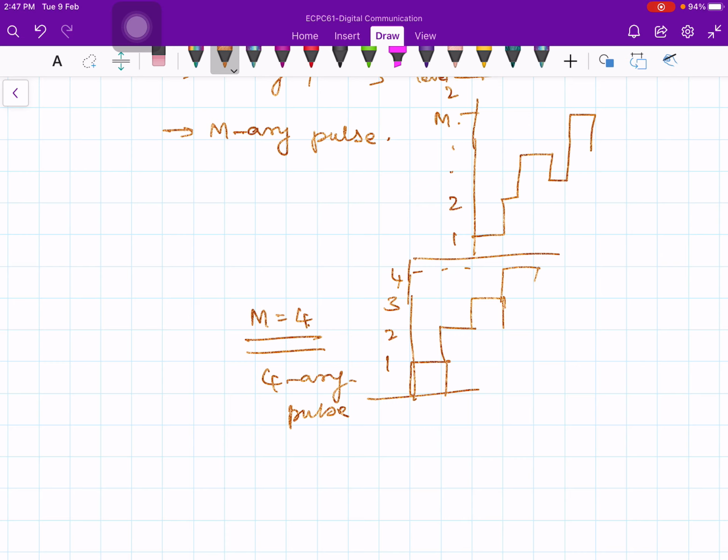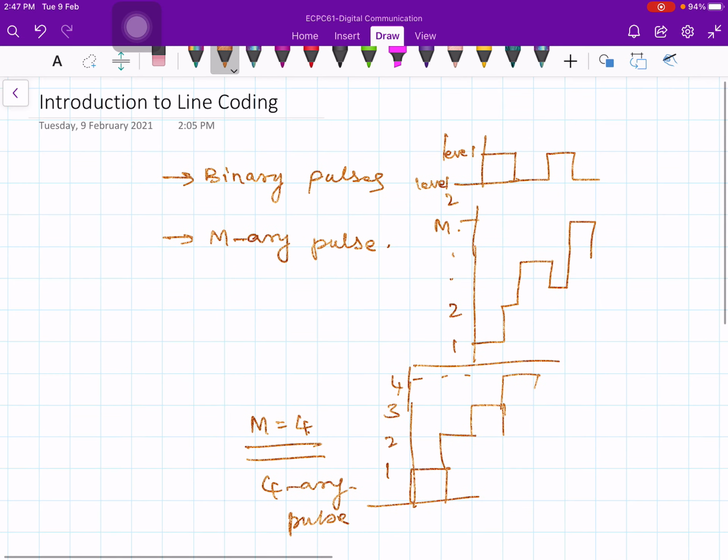Instead of representing the signal by only two levels, you could also represent it by more than two levels, by grouping bits of information together in a single amplitude.